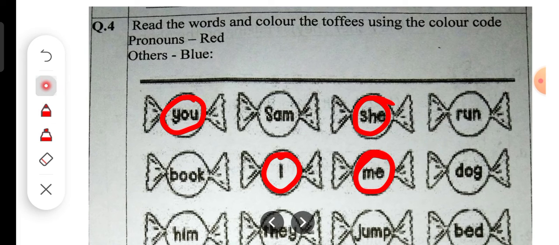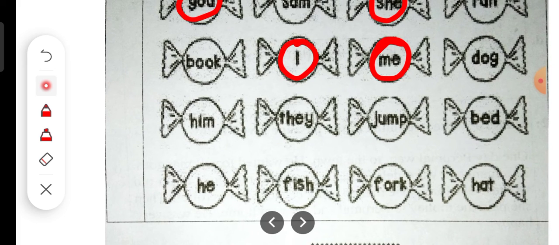Dog is not a pronoun. Him is a pronoun. They is a pronoun. Jump is not a pronoun, it is an action word. Bed is a noun. He is a pronoun. Fish is a noun. Park or fork. Fork is a noun. Hat is a noun. Okay, so now you can check the answers also and others.